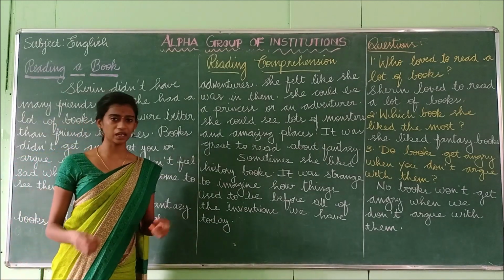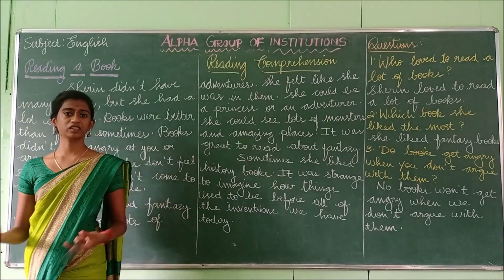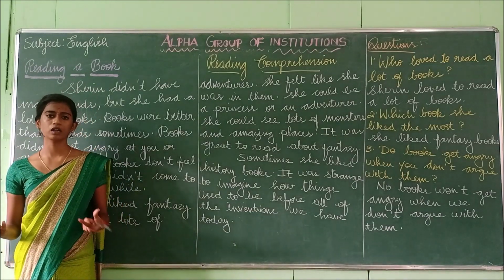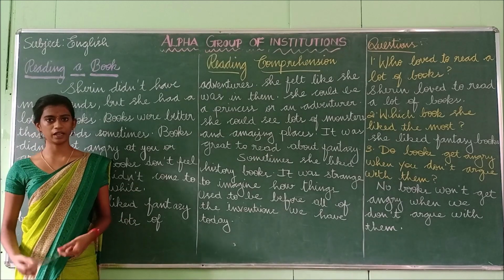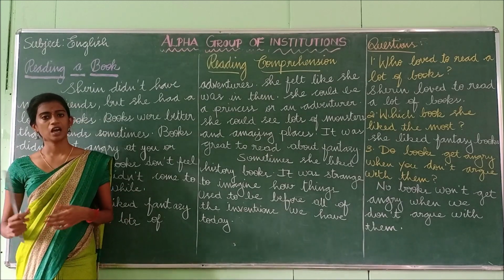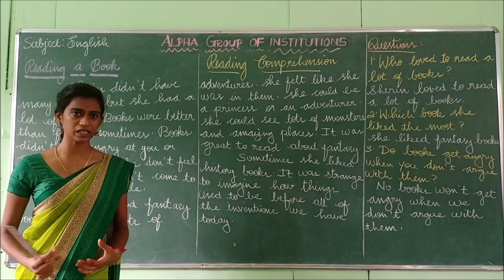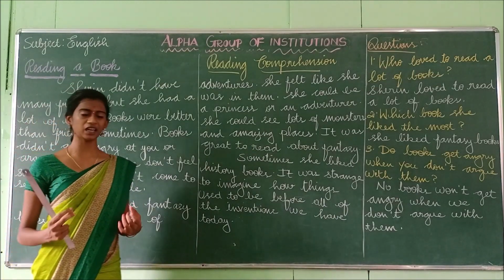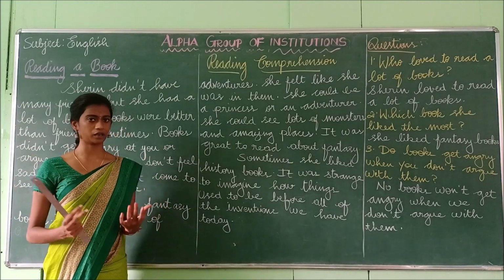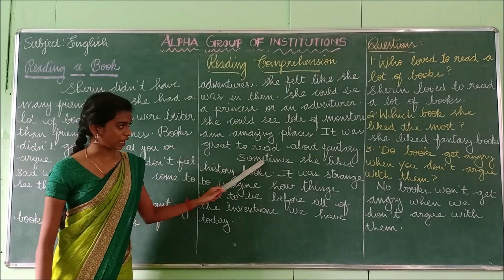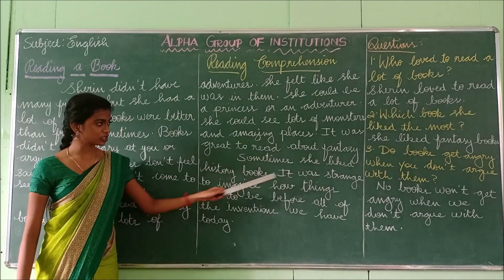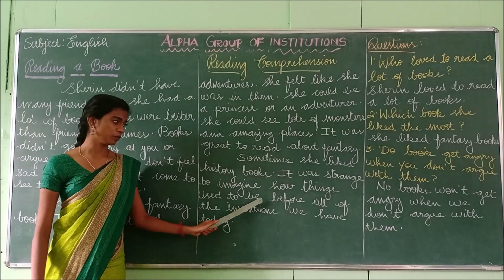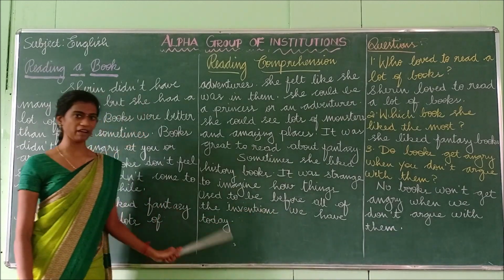Okay, so she is thinking about how they were living without the inventions that we have today. Today we have more and more new things in our day-to-day life, but the people who lived in the past won't have those things. So she was imagining how the people lived in those days. She is thinking that it was strange for them to live. So sometimes she liked history books. It was strange to imagine how things used to be before all the inventions we have today.